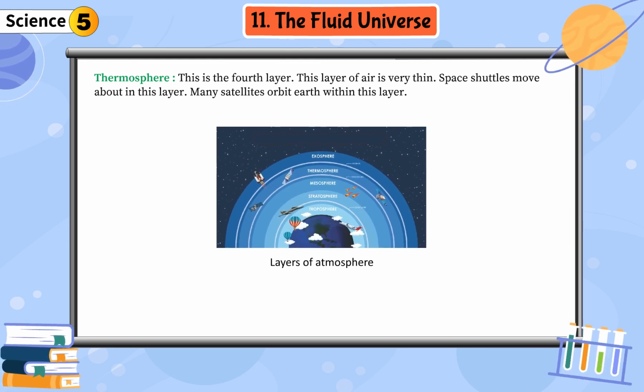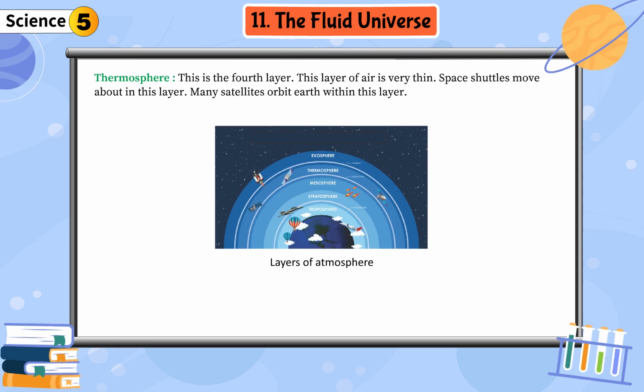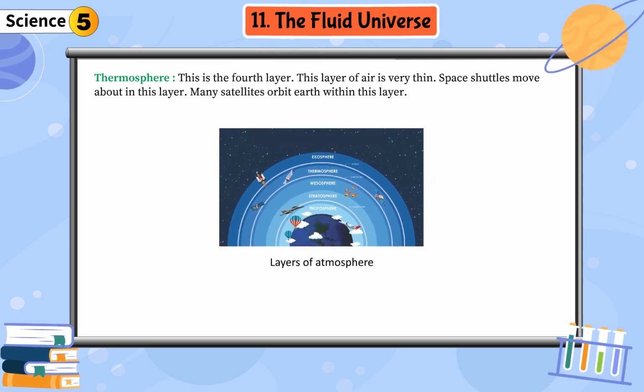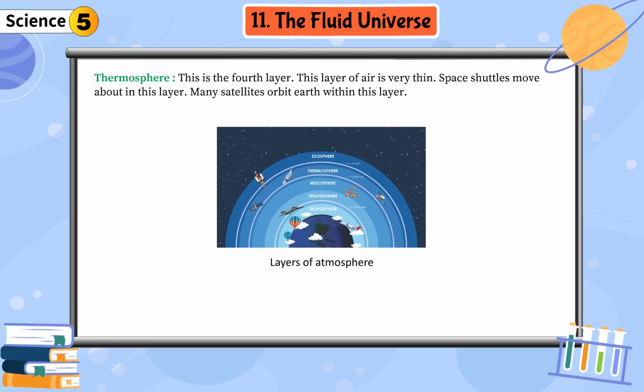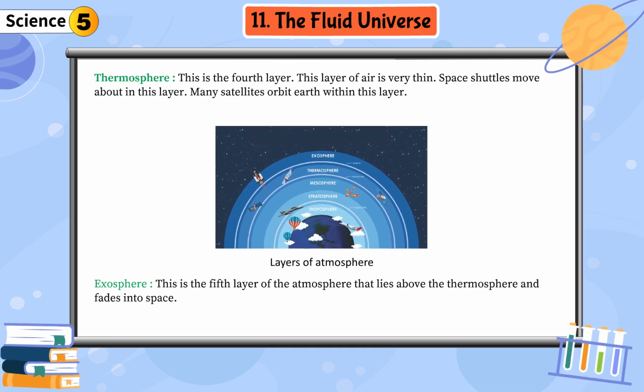Thermosphere. This is the fourth layer. This layer of air is very thin. Space shuttles move about in this layer. Many satellites orbit Earth within this layer. Exosphere. This is the fifth layer of the atmosphere that lies above the thermosphere and fades into space.